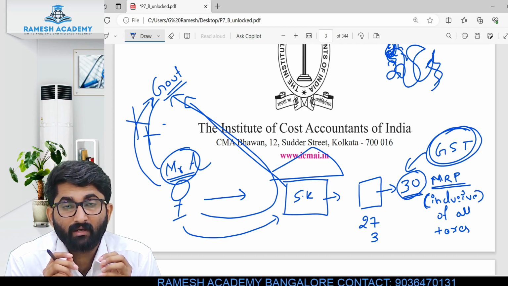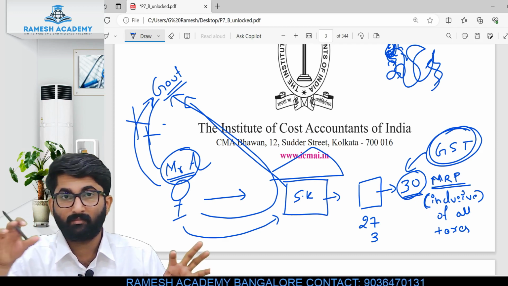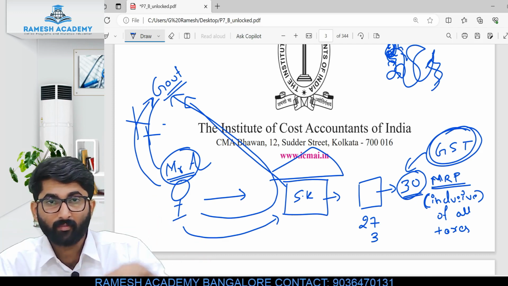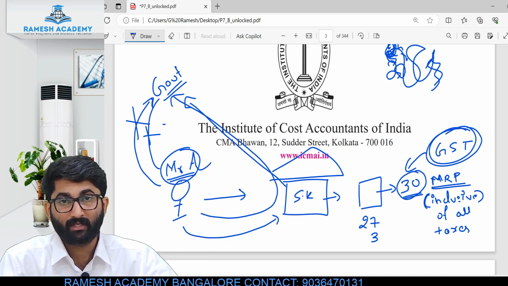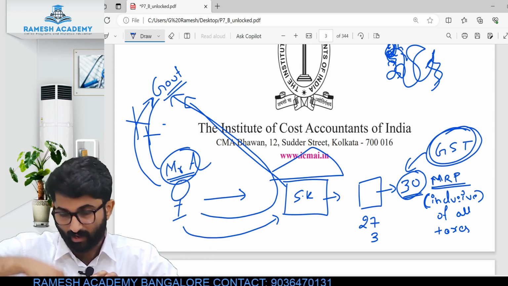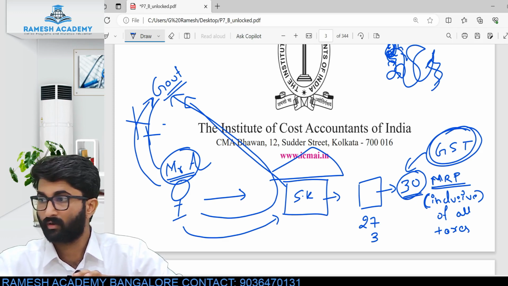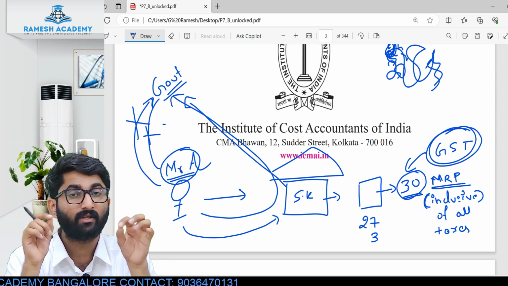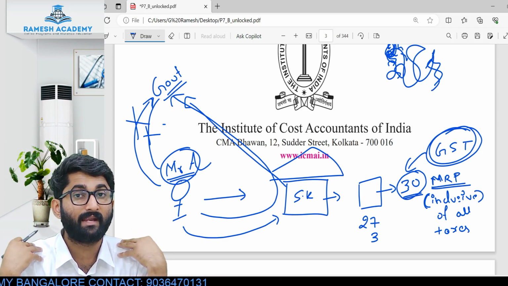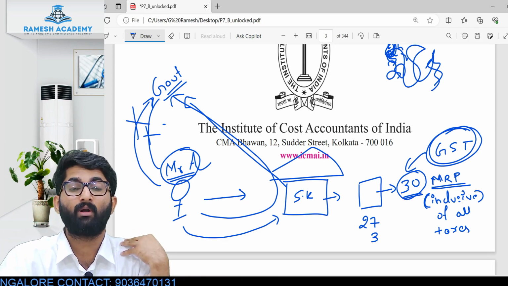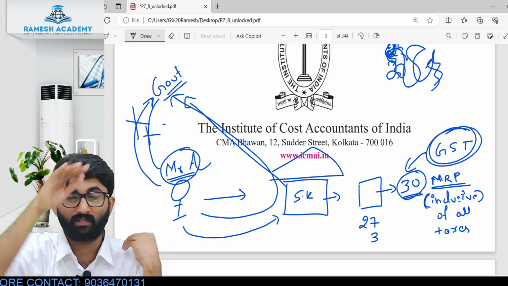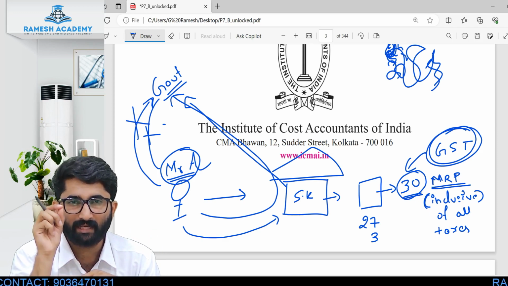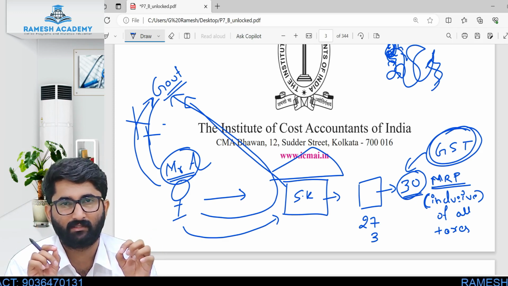The income earning group purchases some goods and pays it to the shopkeeper. I am paying it to the shopkeeper, and the shopkeeper is paying it to the government on my behalf. Actually, who paid it? I paid it. To whom? The shopkeeper. Now the shopkeeper will pay it to the government. This is called indirect tax, not direct tax.